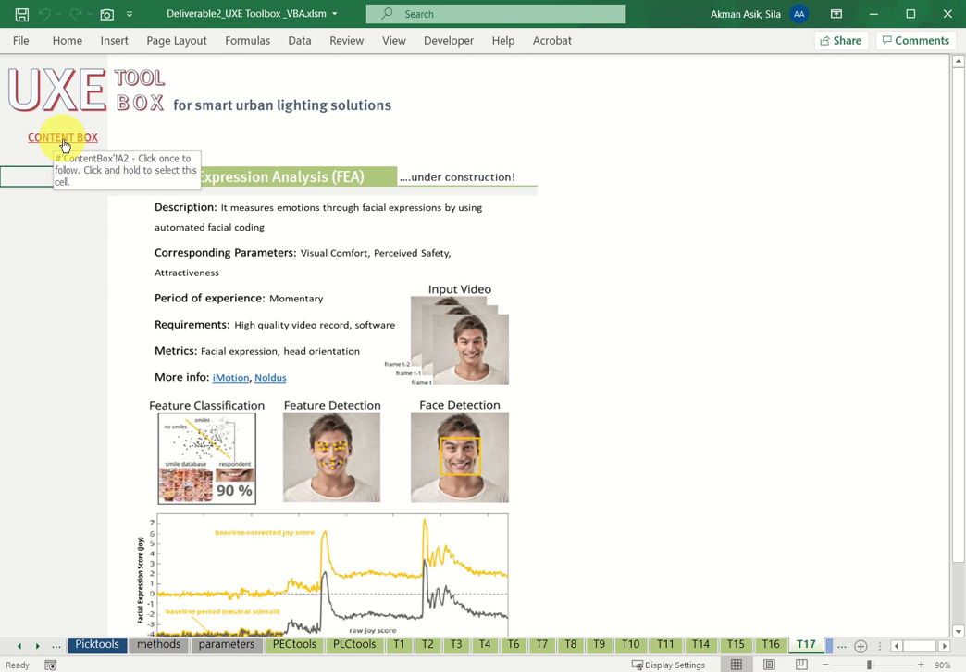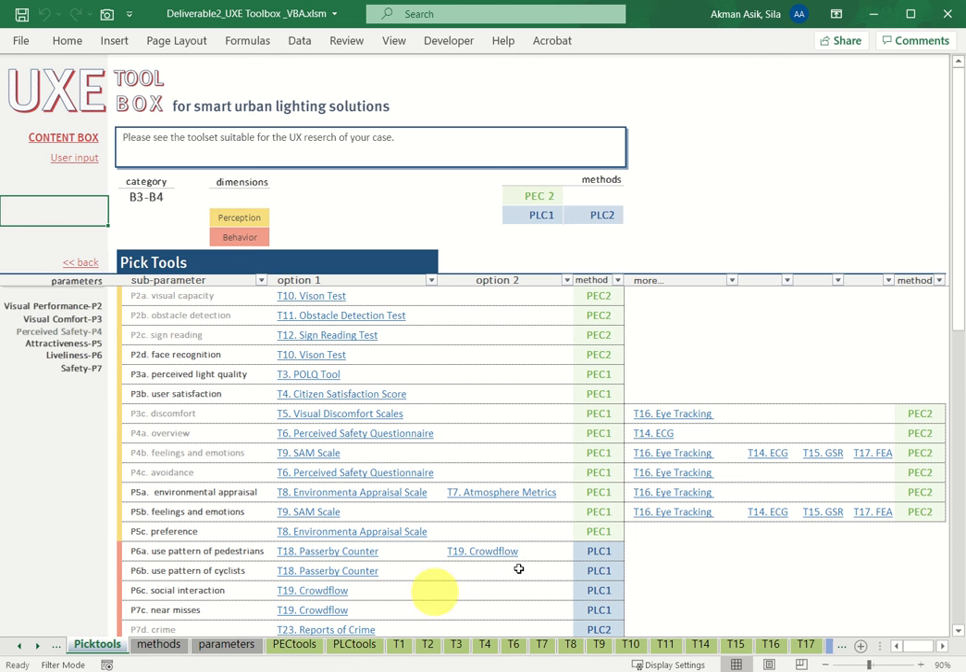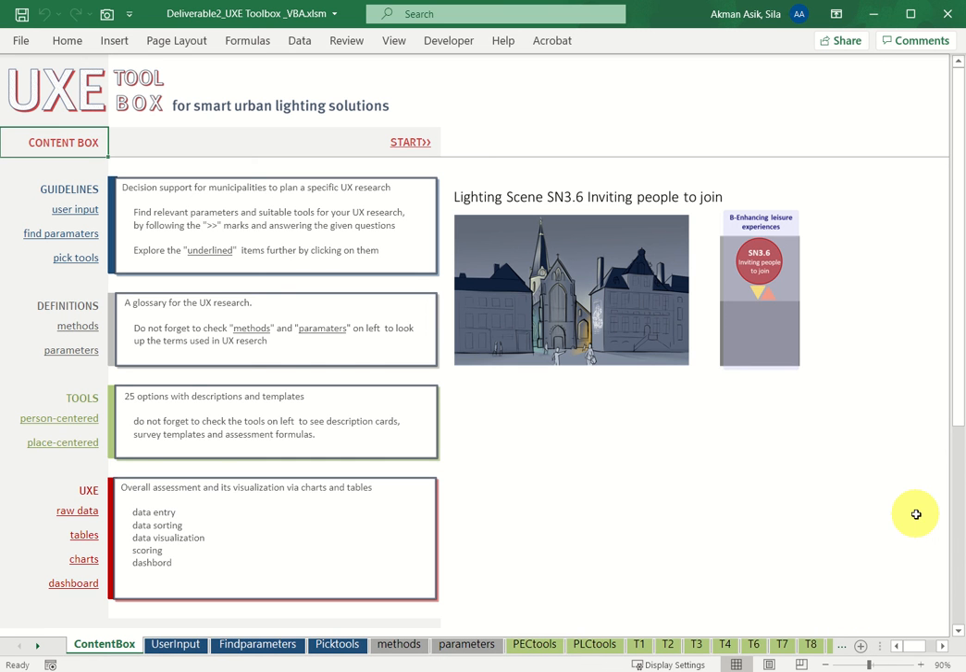And if we go back to the Pick Tools tab, there are several tools offered for this study, and the municipalities go and check all these tools. It is the end of the last demo case, and I'm going back to the main page. I hope to get